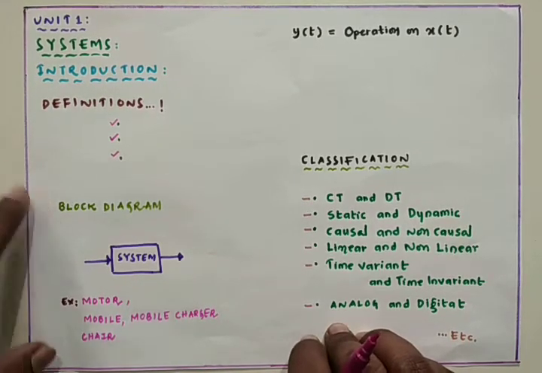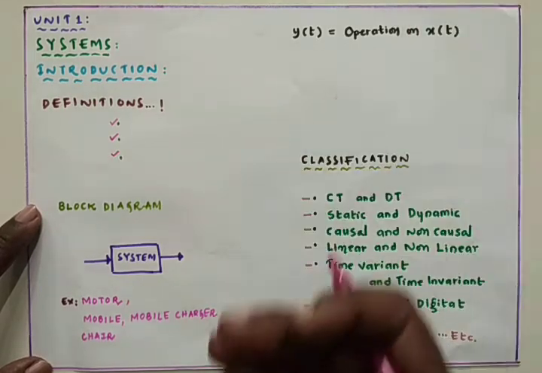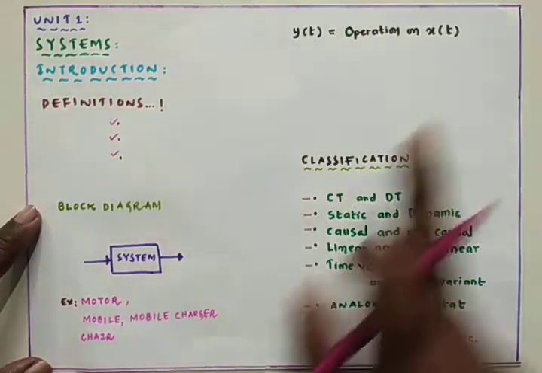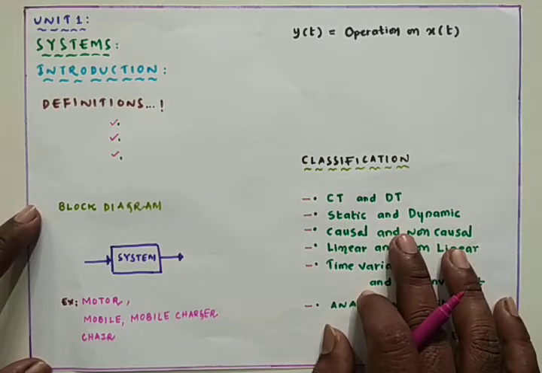Here the point is noted that a system may be anything. It is a physical entity in which some components are meaningfully interconnected, and the system is going to accept the input signals and process the input signal, so that it will deliver the new output signal. The new output signal will have different characteristics or different properties with respect to the input signal.